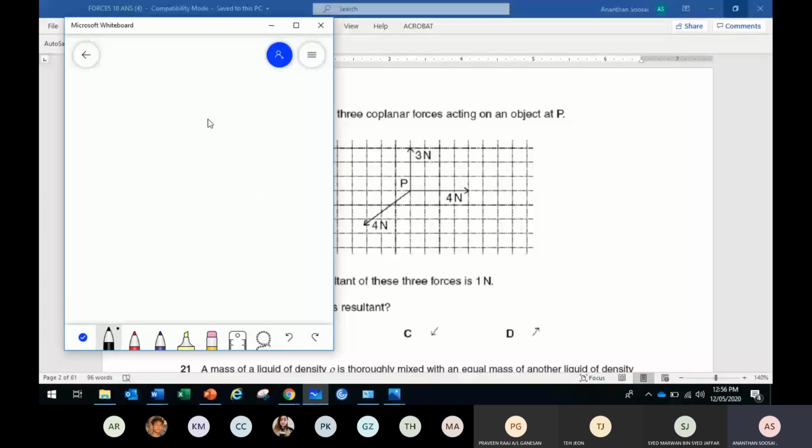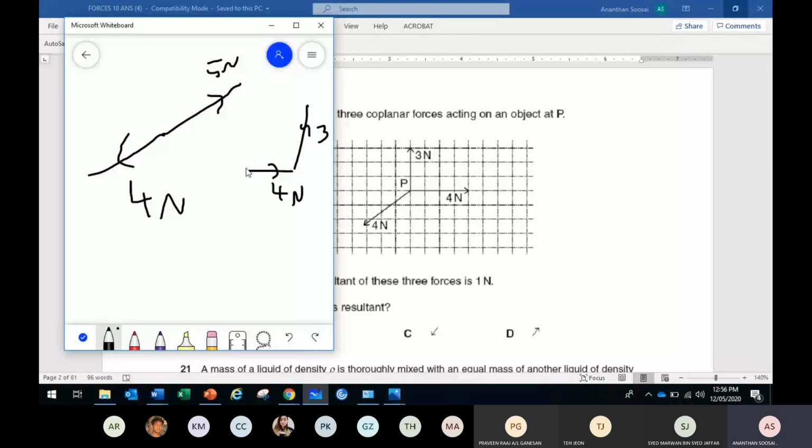So what I'm trying to say: 4 Newton acting down, just leave it. The 3 and 4 you merge, become 5 up here, right? So the 3 and 4 merged is actually 5. So up is 5, down is 4.